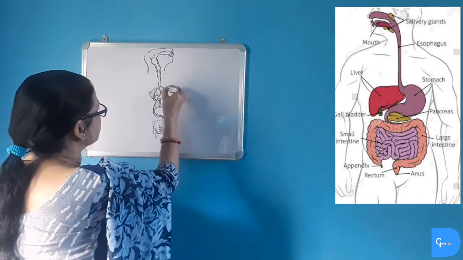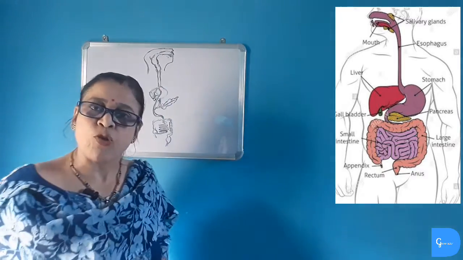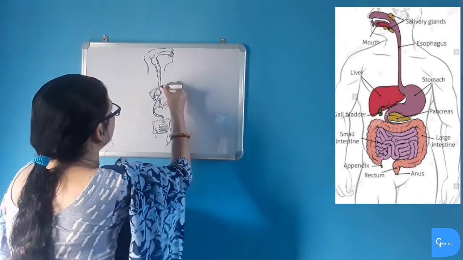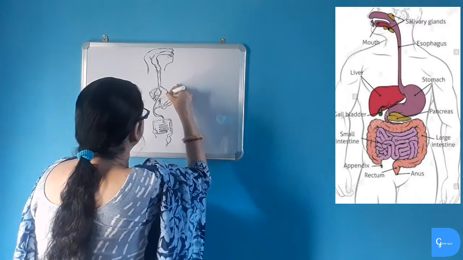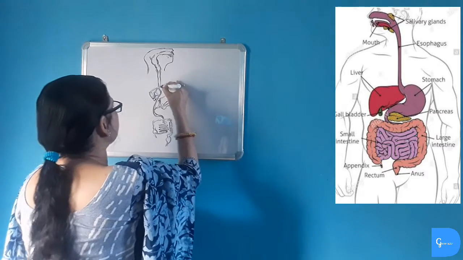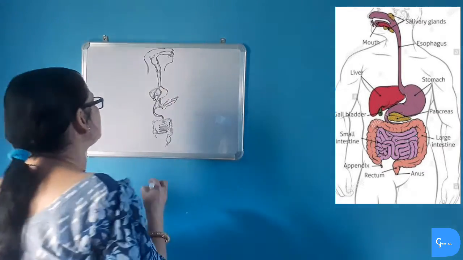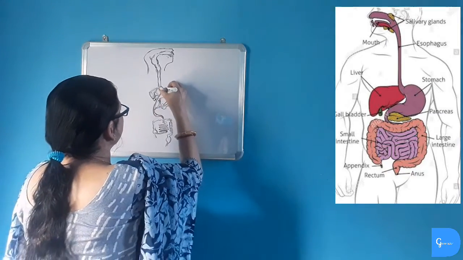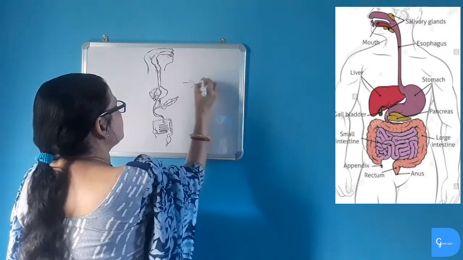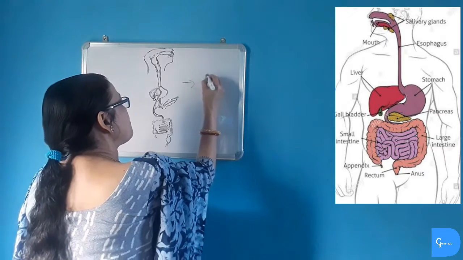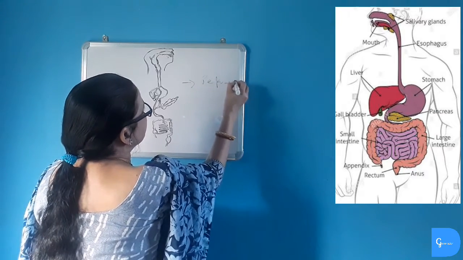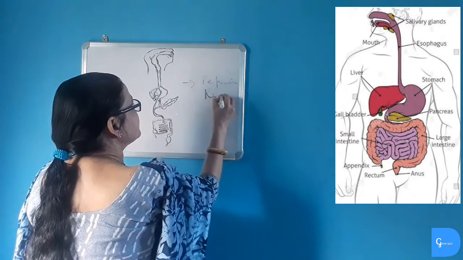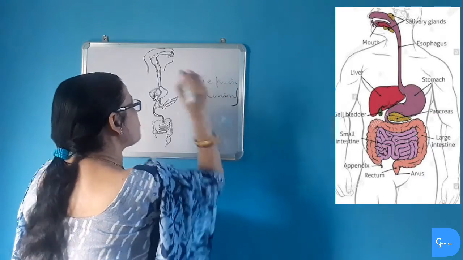The stomach is a J-shaped organ on the left side of the abdomen. Inner layer of the stomach is known as mucosa. Mucosa consists of many types of digestive glands, and the secretion of the digestive glands is known as gastric juice. Mucosa secretes two types of enzymes called pepsin and renin. They act on protein.